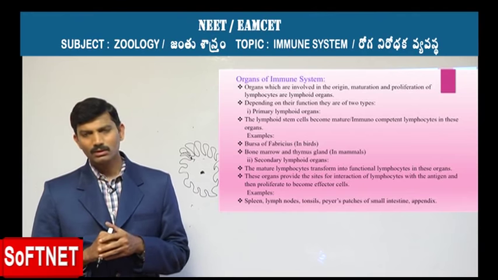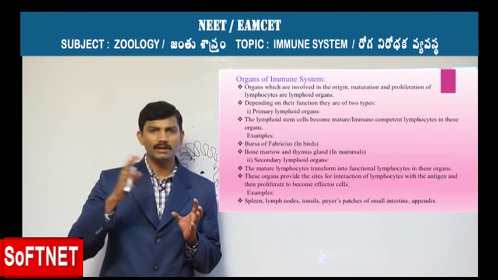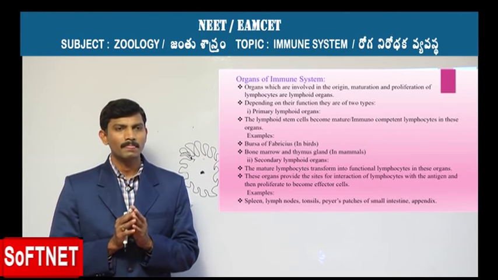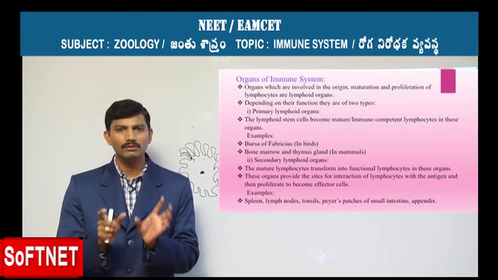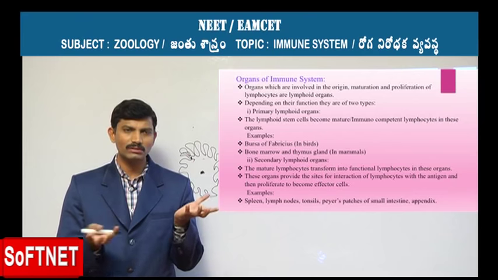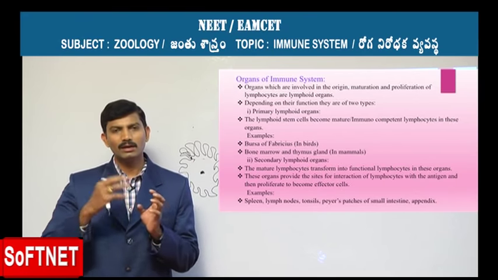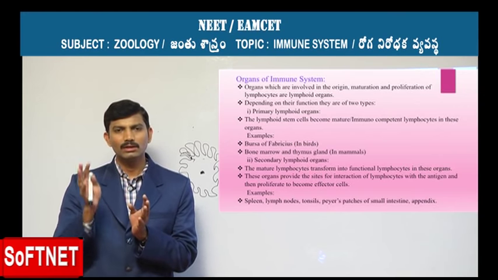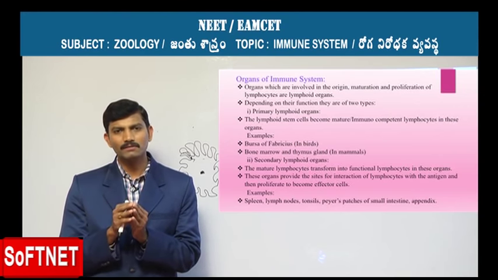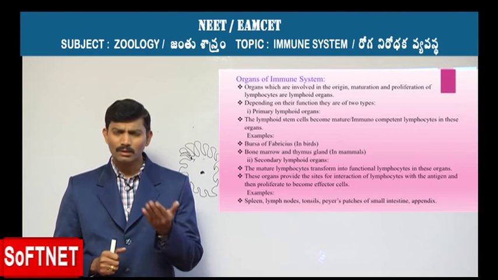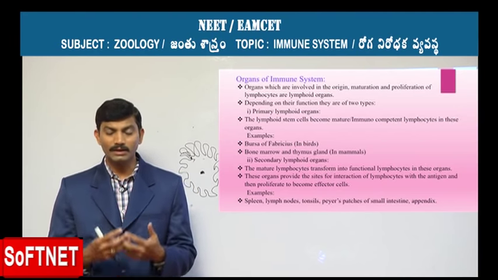As a result, the cells become functional, and especially transform into effector cells. After that interaction is over, in these secondary lymphoid organs the cells are transformed into functional cells, especially the effector cells.